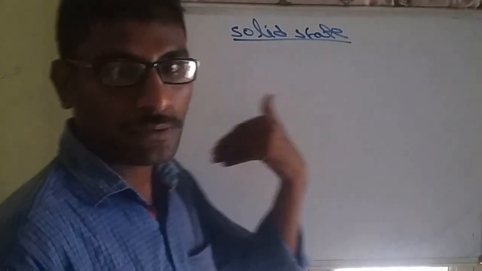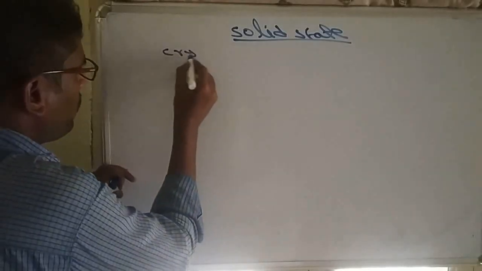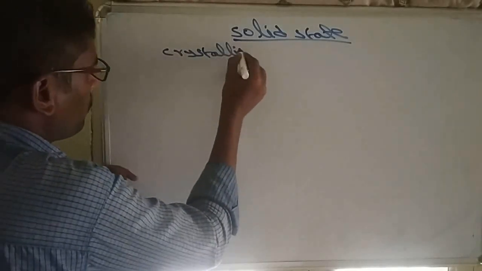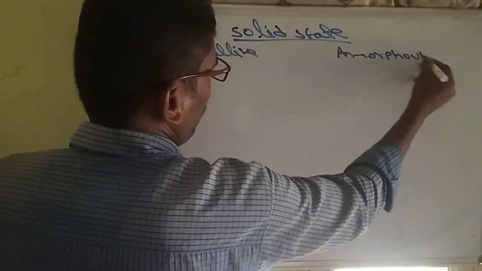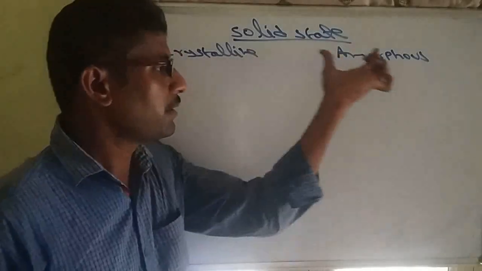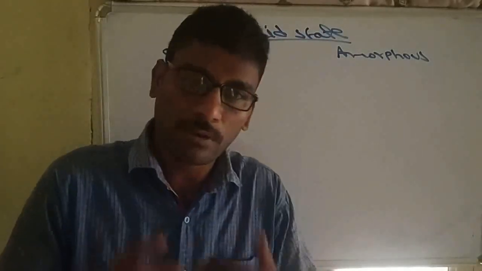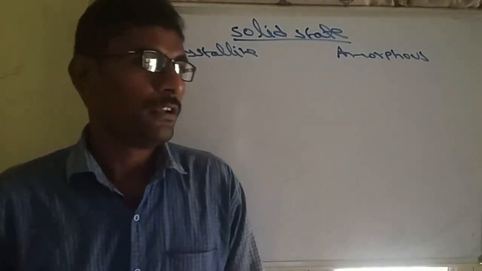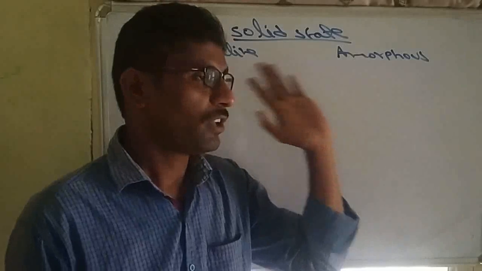Now in this topic, solids are mainly classified into two types. One is called crystalline, another one is called amorphous. Both are solids. Both have strong interactions, because solids means strong interactions. But further, solids are classified into two types: crystalline and amorphous.